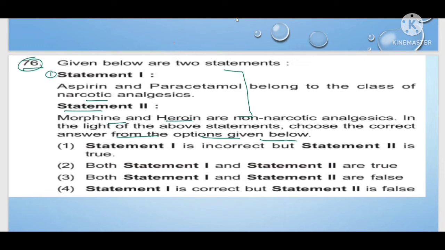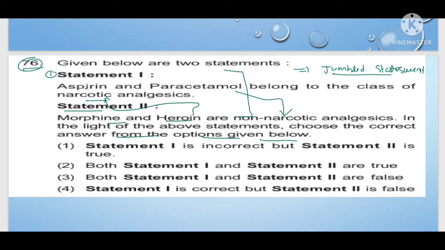You have to keep in mind that this type of statement is called a jumbled statement. Why? Because here aspirin and paracetamol belong to non-narcotics, and here morphine and heroin belong to narcotics. Here jumbling of the statement takes place. That's why this type of statement is called a jumbled statement.